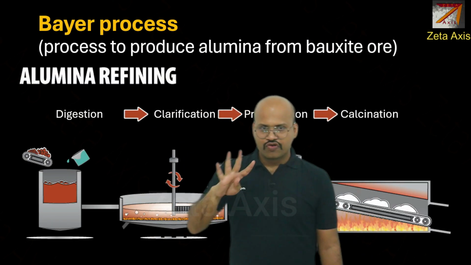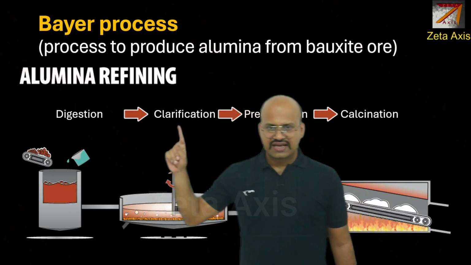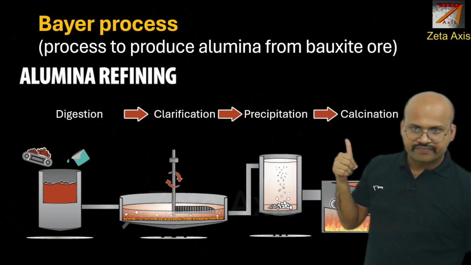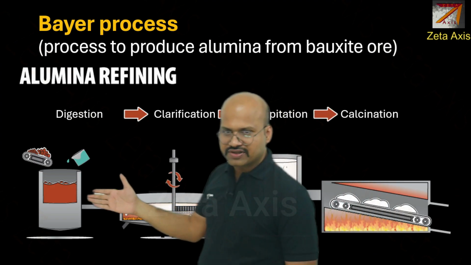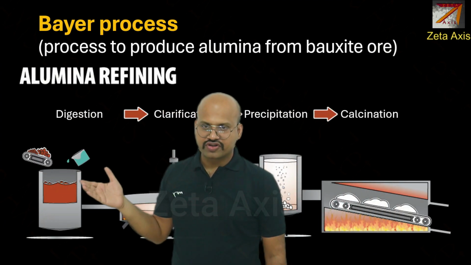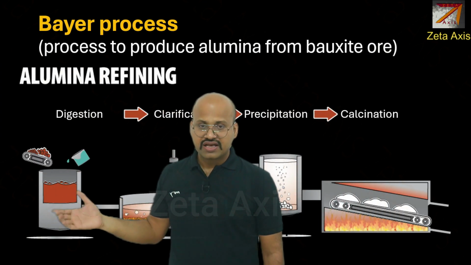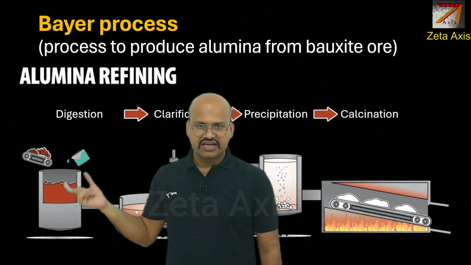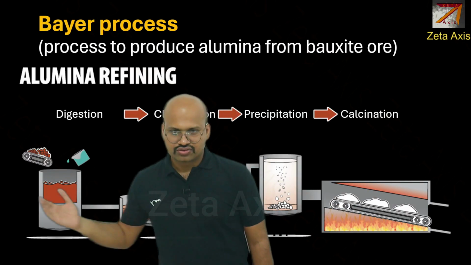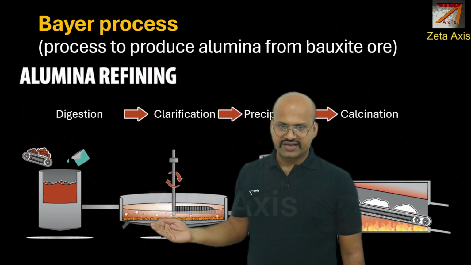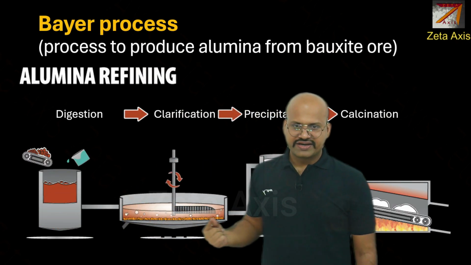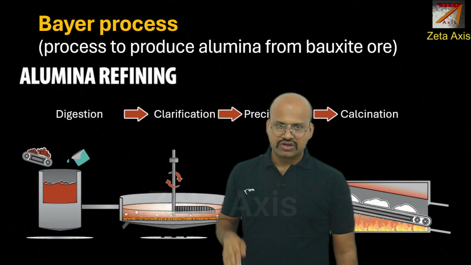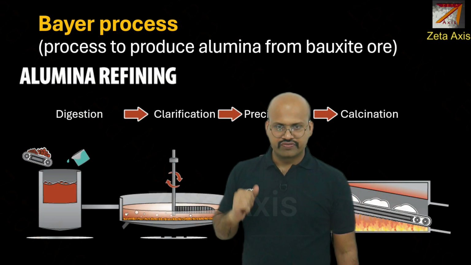It has mainly 4 stages: digestion, clarification, precipitation and calcination. In this process, bauxite ore is taken along with caustic soda and a solution is formed. The alumina component of bauxite dissolves. However, the other impurities do not dissolve. So then it is taken in another container where it is stirred and allowed to settle. The impurities slowly settle down and are removed.